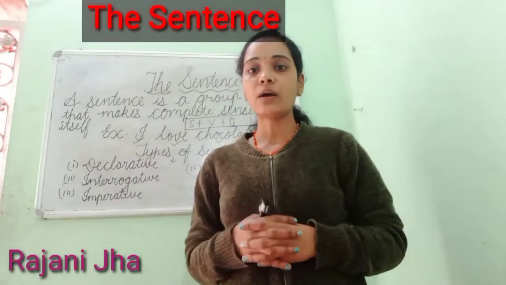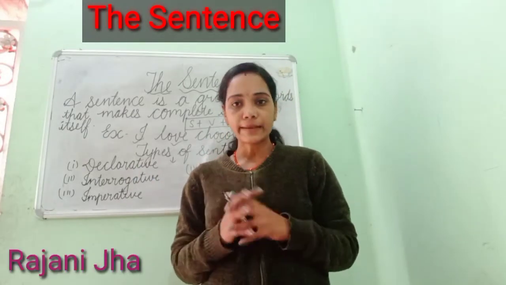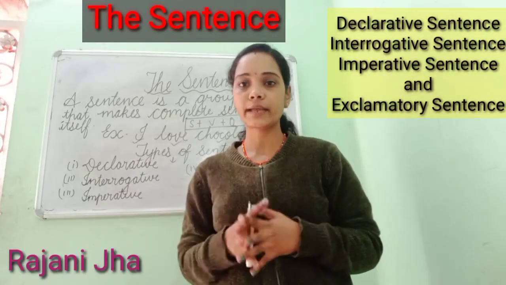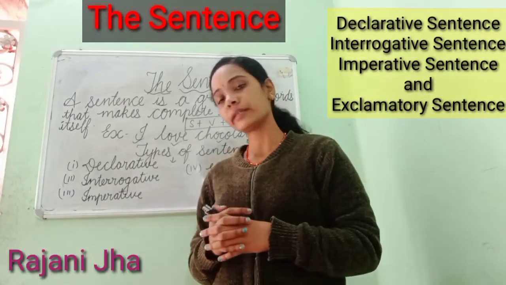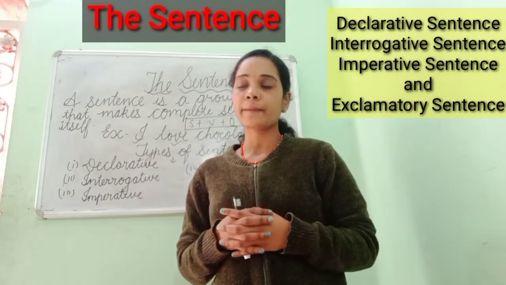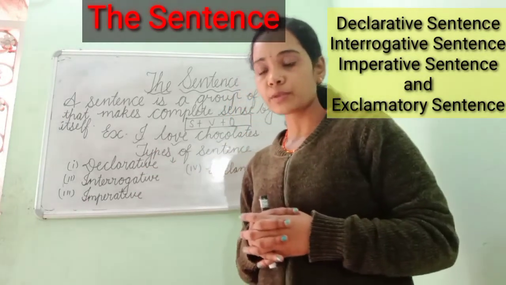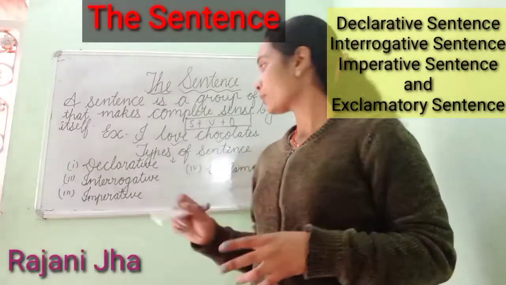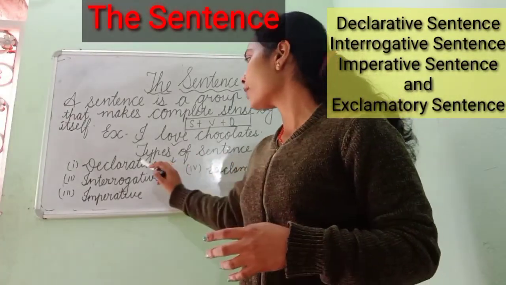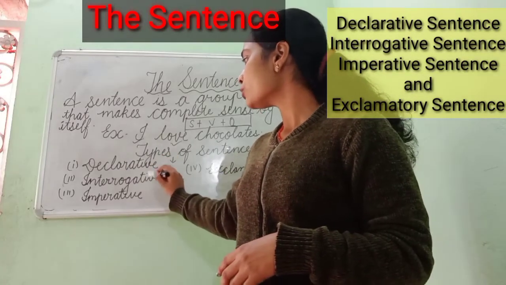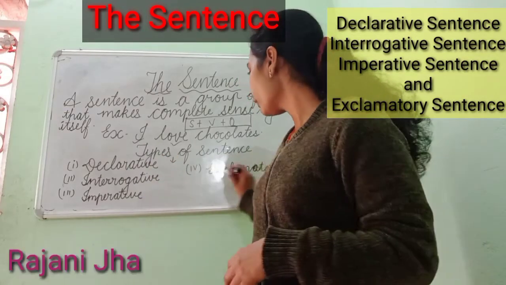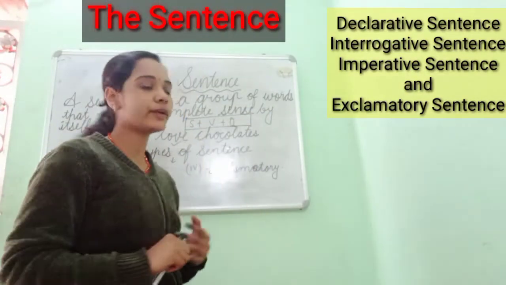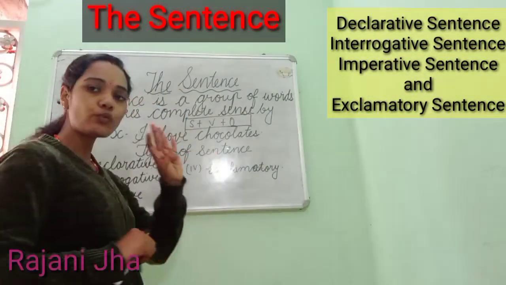That is clear. Now we will discuss the types of sentence, which is very important. Before we study narration, direct and indirect speech, we must know which type of sentence it is. So here I have already written the names of the types of sentence. The first is declarative, second is interrogative, third is imperative, and the fourth is exclamatory. So the sentence has been divided into four types.